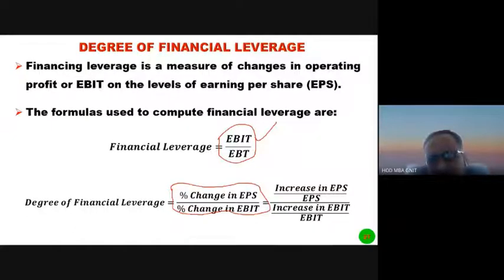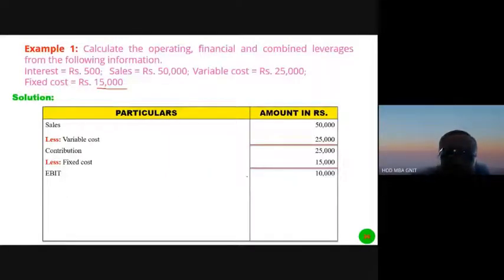Now we have to calculate EBT. EBT is EBIT minus interest. The EBIT amount is 10,000, and interest is given in the problem itself, interest on long-term loans.